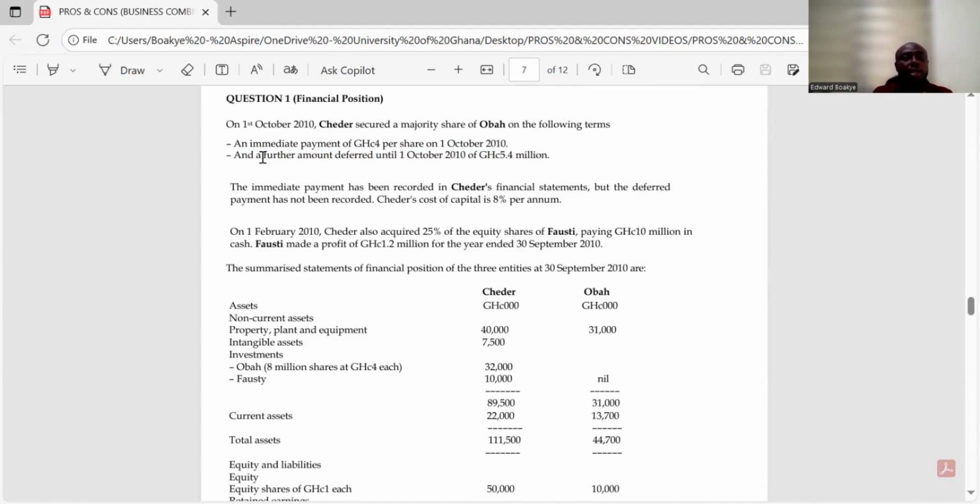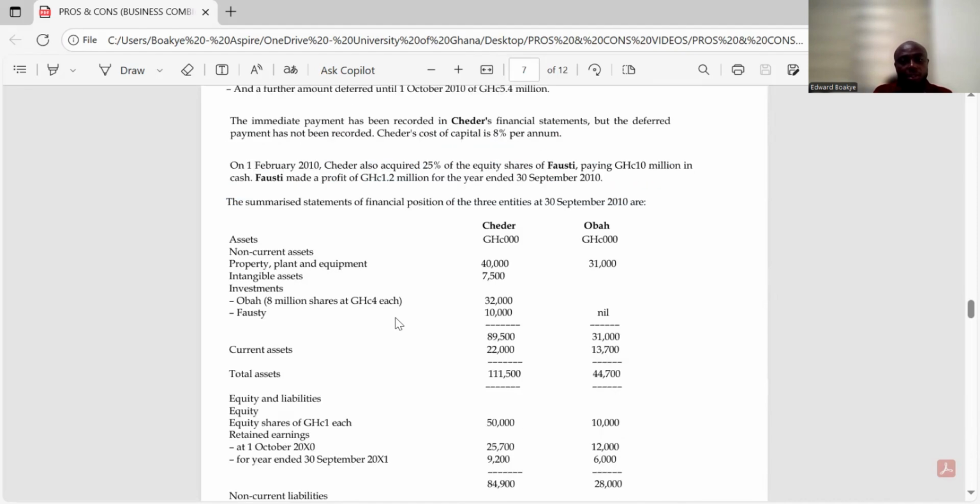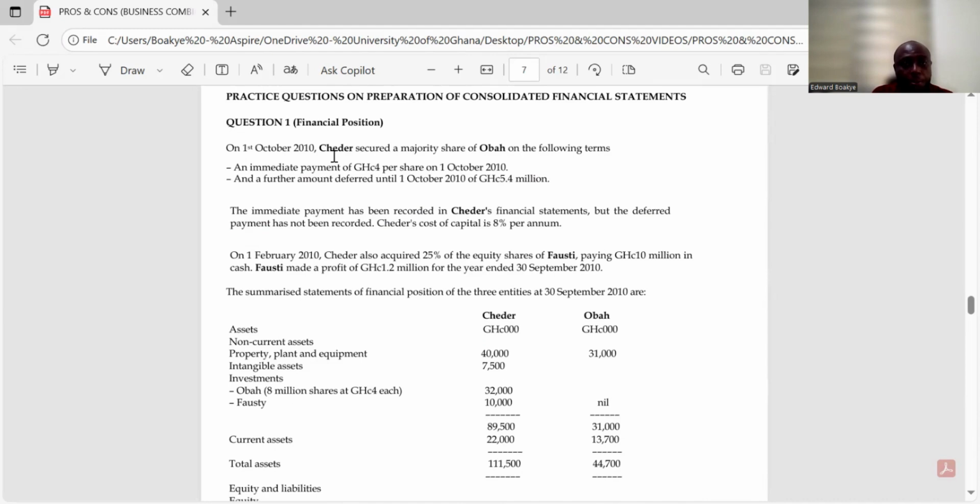And then a further amount deferred until 1st October 2011, because you can't defer to the same period. So it is 1st October 2011.